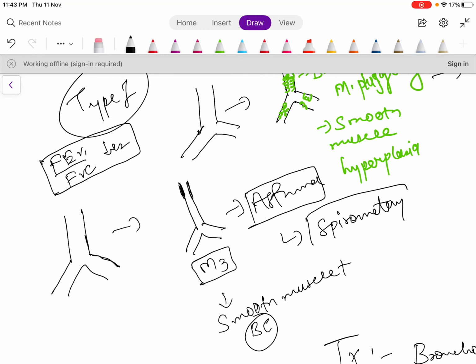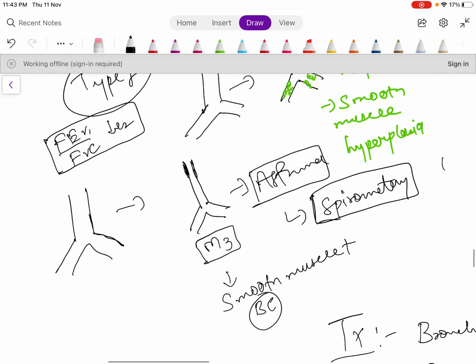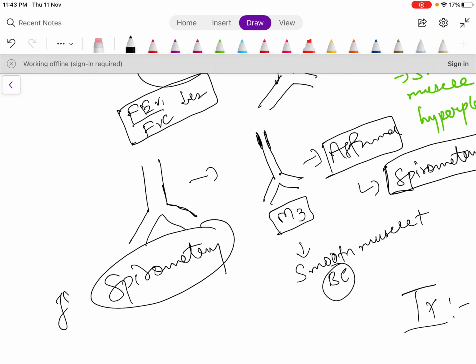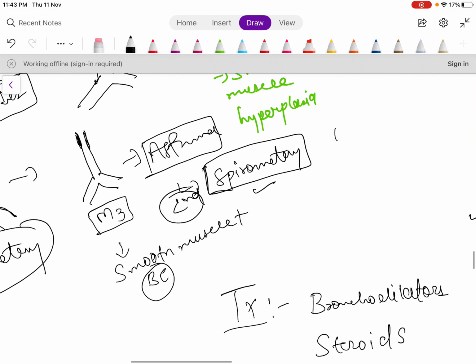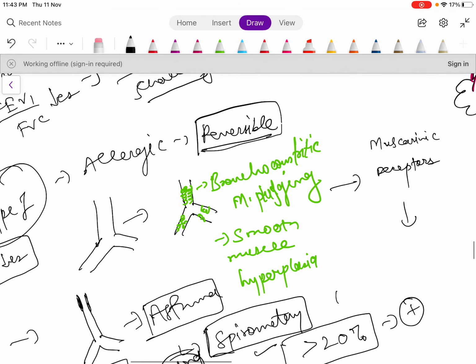Then we will compare it with the previous one, which we did before giving methacholine. So first spirometry and second spirometry, before methacholine and after methacholine. If there is more than a 20% difference, then we will consider it positive for asthma.